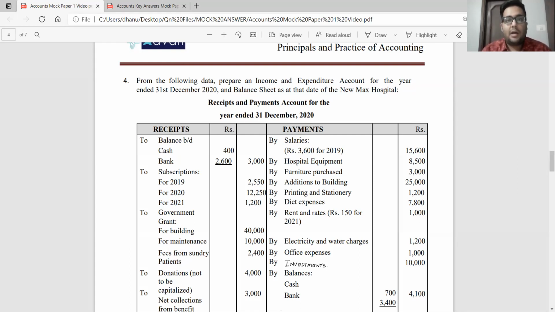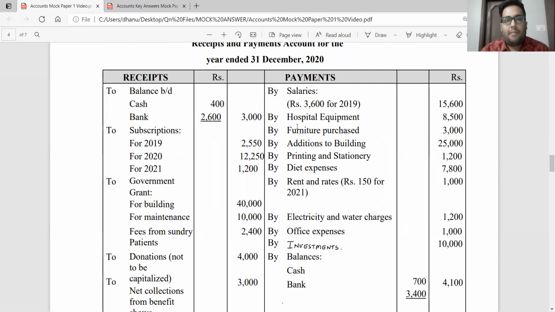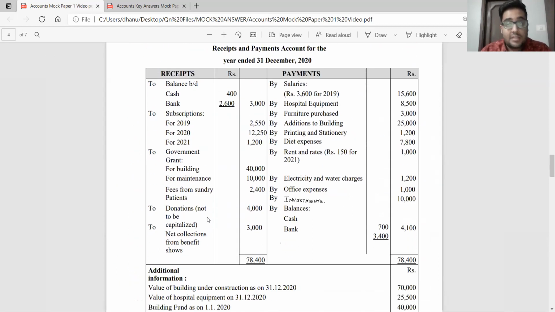What is receipts and payments account? It is a summarized cash book where you have a summary of all your transactions, whichever are made in cash. Okay, so let us look into the data given to us. Like I said, receipts and payments account for the year ended 31st December 2020. On the receipt side, we always start with the opening balance of cash in bank. Then we have received subscriptions for 2019, 20, and 21. Government grant for building, for maintenance, and for sundry, fees from sundry patients. And then we have donations which are not to be capitalized.